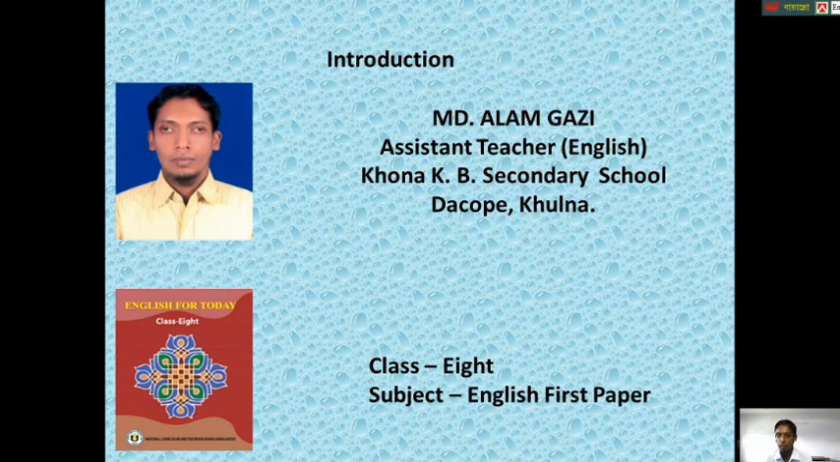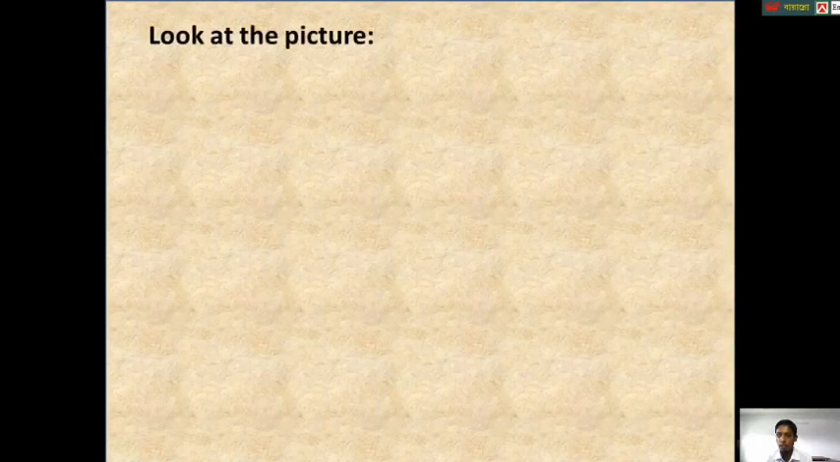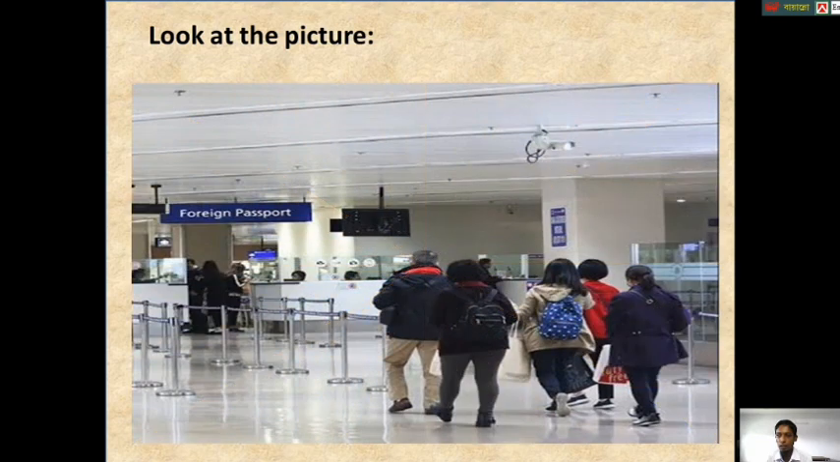Okay. Dear students, look at the picture. What do you see in the picture? Yes, in the picture we see that some people are going to a room with the luggage and other necessary things. It seems to us they are going to visit from one place to another. If anyone wants to visit from one country to another country, they have to follow some process.